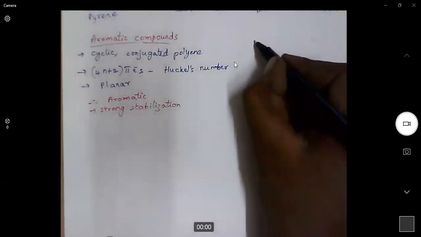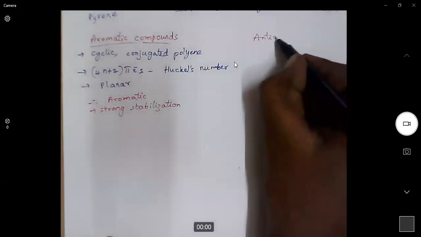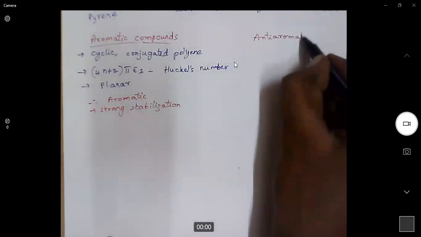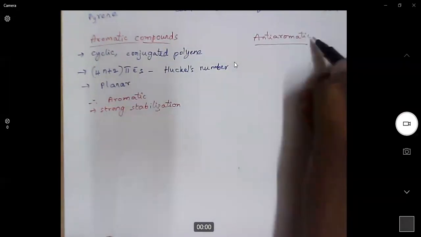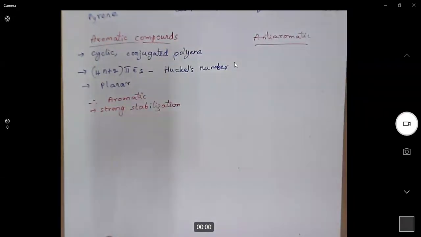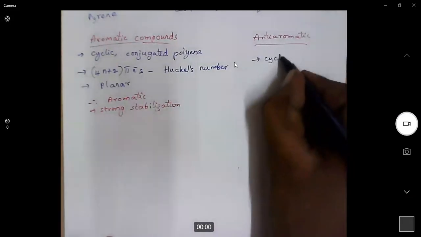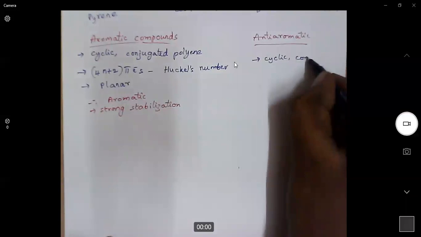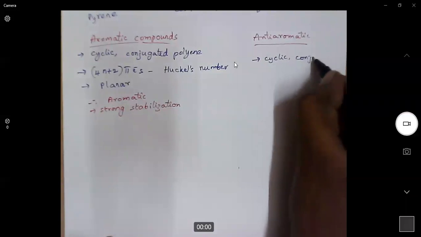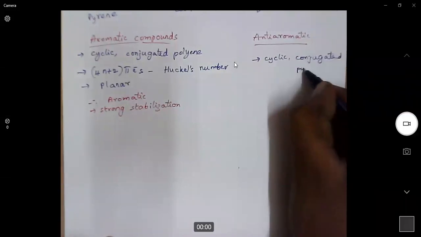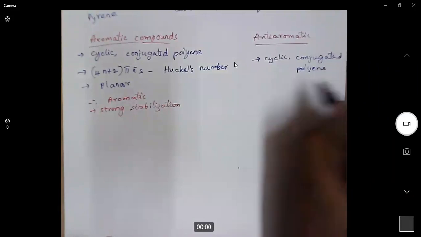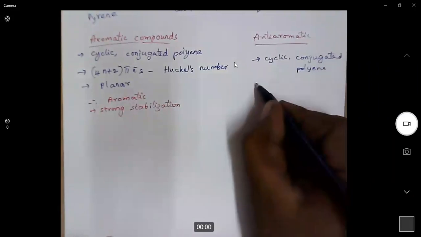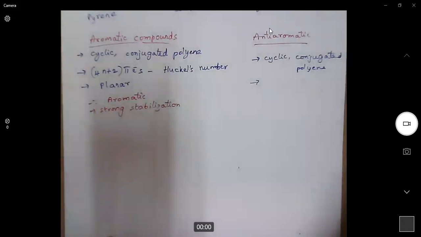What are anti-aromatic molecules? Anti-aromatic will almost follow the aromatic rules. So it is cyclic, a conjugated polyene, but it won't follow Huckel number of electrons.